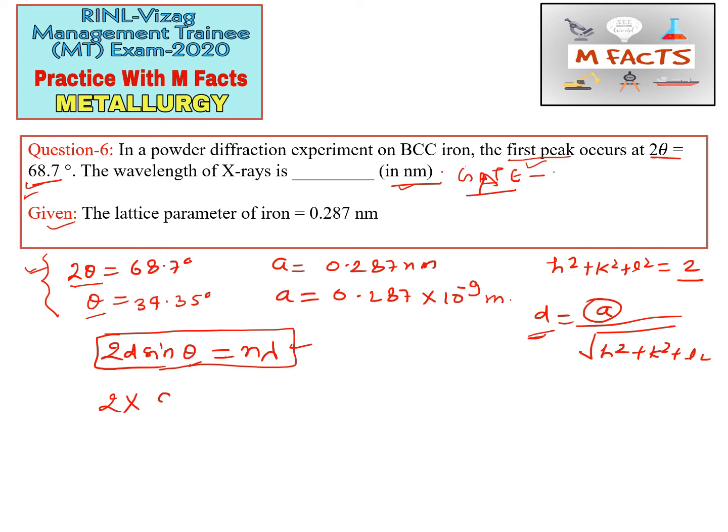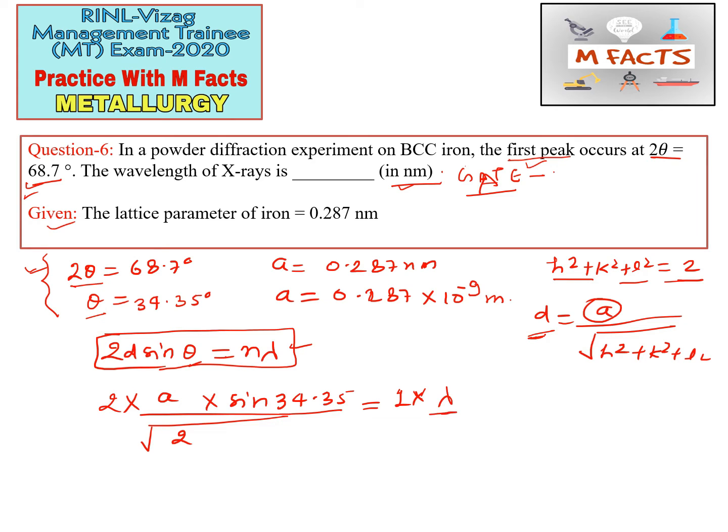Okay, so you have to do each and everything separately during the practice session. So the h square plus k square plus l square value I have already written. So under root of 2 multiplied by the sine value, that is sin 34.35. So the only way to avoid silly mistakes is doing the questions step by step. Doing wrong questions in a few minutes, that is not a good thing. You take a long time but do correct questions. Okay, so that will be good for the GATE exam also.